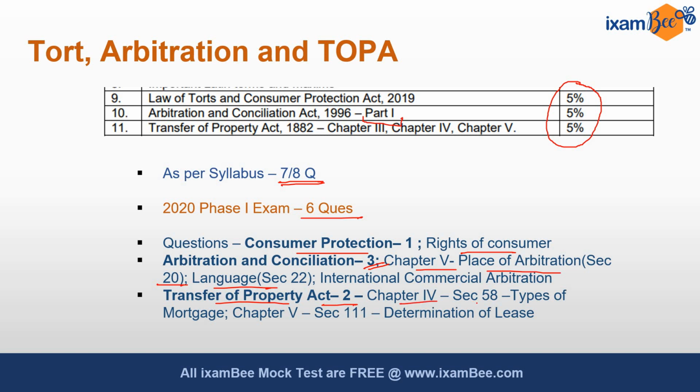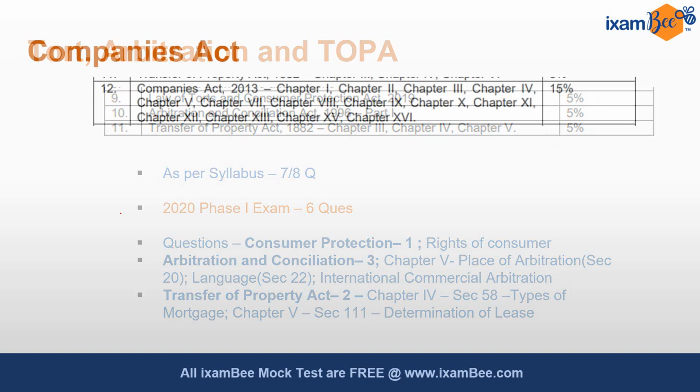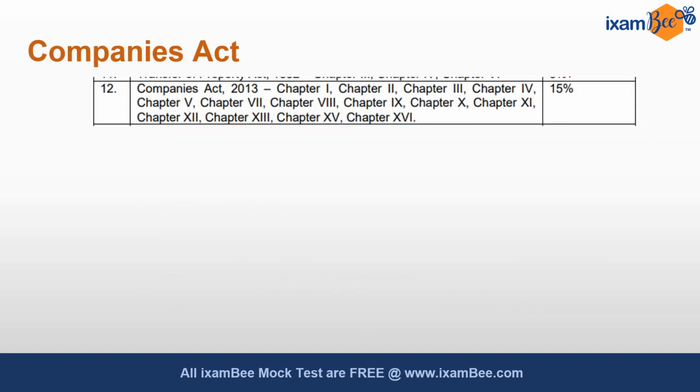One was from chapter 4, section 58, which deals with types of mortgages, and the other one was from chapter 5, section 111, which talks about determination of lease. Moving to next topic, from the Companies Act, this holds a weightage of 15%. So as per the syllabus, expected number of questions were 7 to 8, and yes, the questions that came in phase 1 exam were 8.